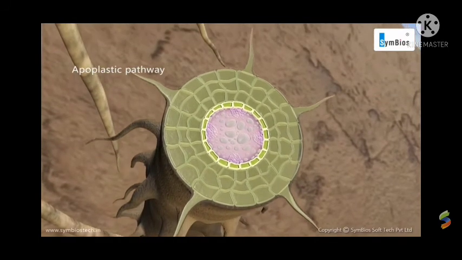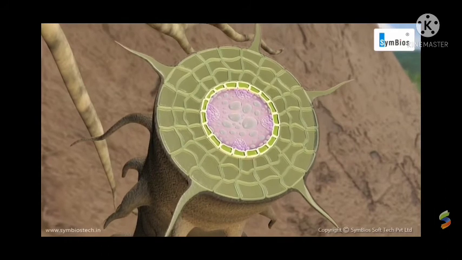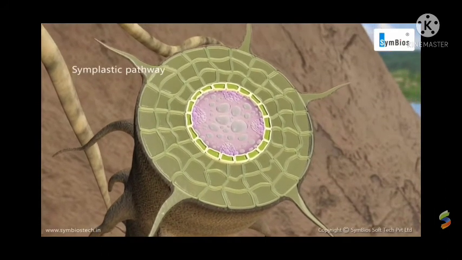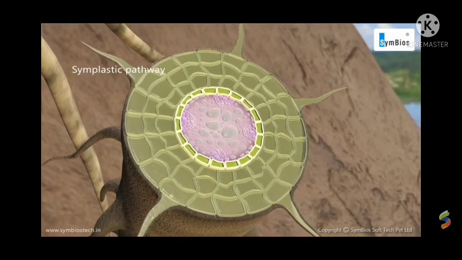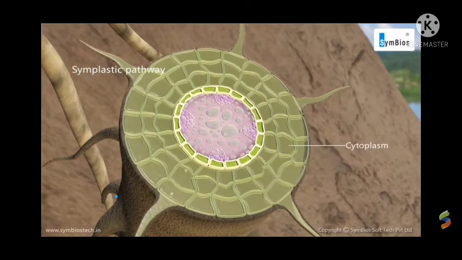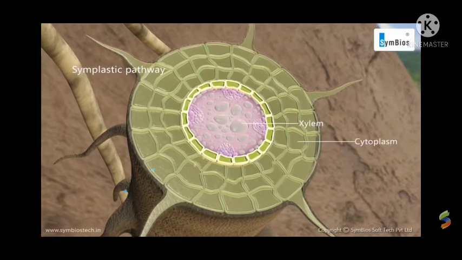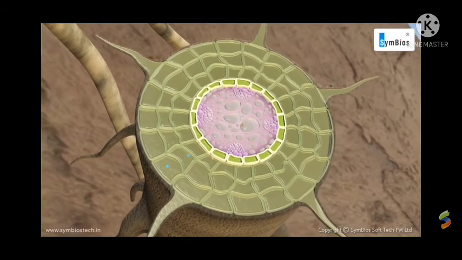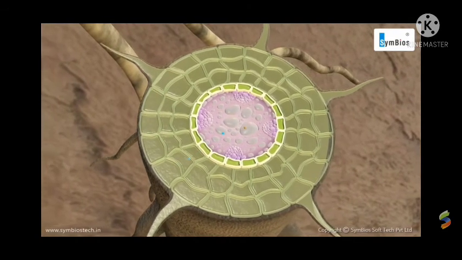And if the water moves through the cytoplasm and reaches the xylem, this is called the symplastic pathway. So in this way, water moves inside the root by two processes, apoplastic and symplastic. Clear? In this way, water moves from soil to root.